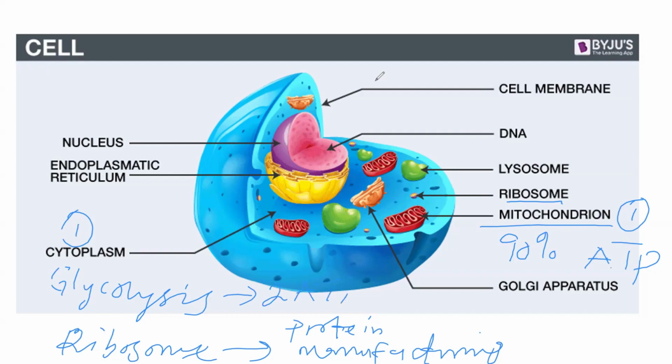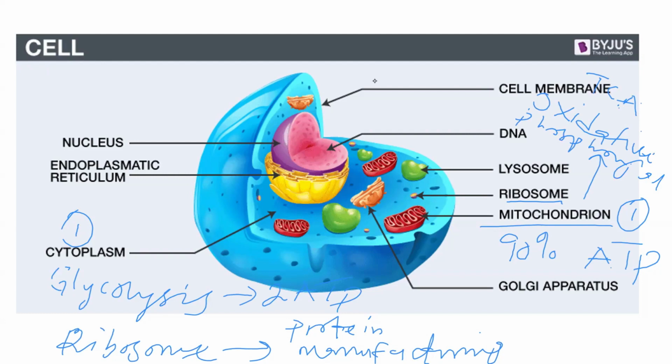And of course, in the mitochondria, if you remember, there is the TCA cycle. But in addition, there is also oxidative phosphorylation.